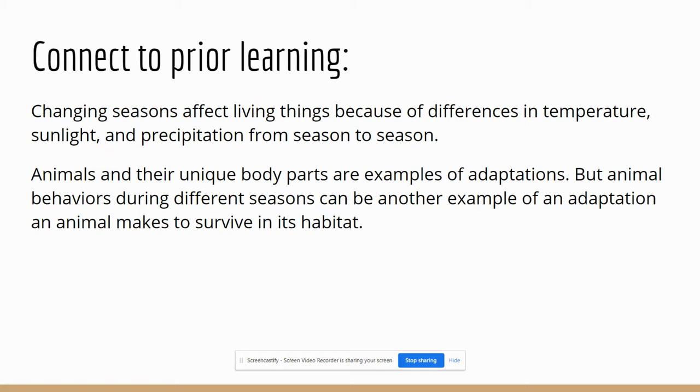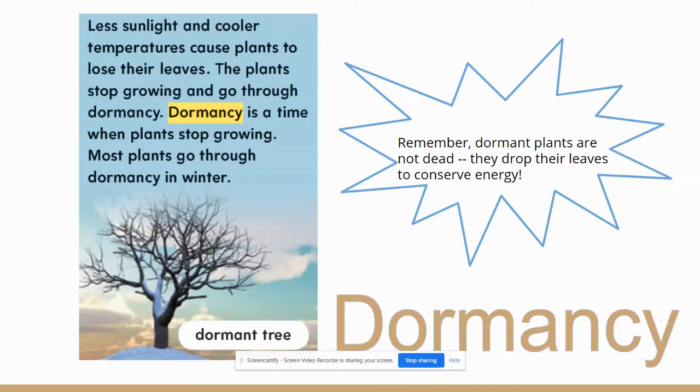So those are examples of adaptations, but animal behaviors during different seasons can be another example of an adaptation an animal makes to survive in its habitat. So dormancy is an example of one. Less sunlight and cooler temperatures cause plants to lose their leaves. The plants stop growing and go through dormancy. So it's a time when plants stop growing. Most plants go through dormancy in winter.